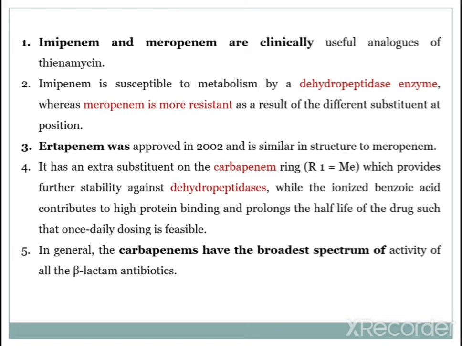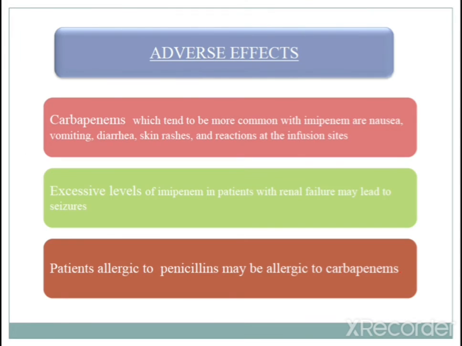So these have a broader spectrum of activity. The adverse effects of these carbapenems are given here, and they tend to be more common with imipenem. Imipenem causes nausea, vomiting, diarrhea and skin rashes, which are some kinds of allergic reaction. Excessive levels of imipenem in a patient with renal failure may lead to seizures.